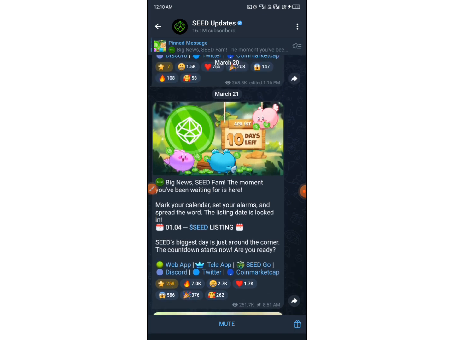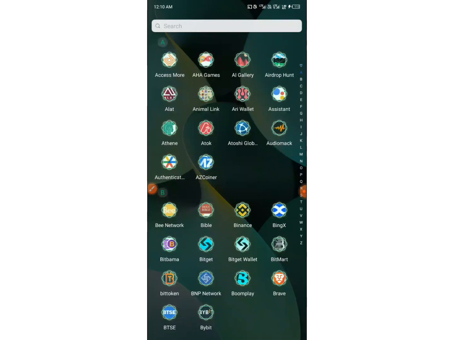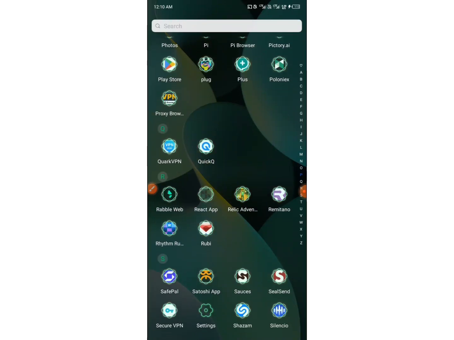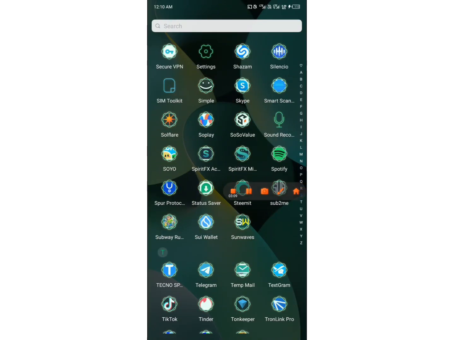So without wasting much further of our time, let's get it done, all right? There are a few things you need to put in place. First of all, make sure you have this app installed on your phone. Let me scroll up and show you guys. This app is called SEO Wallet, right? So make sure you have this particular app on your phone.